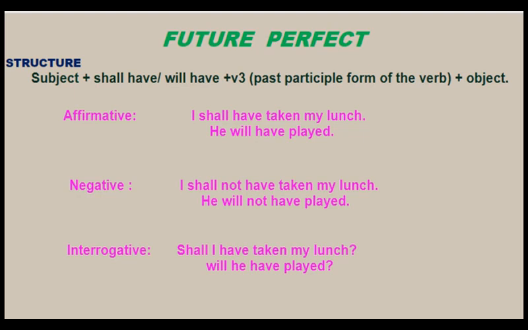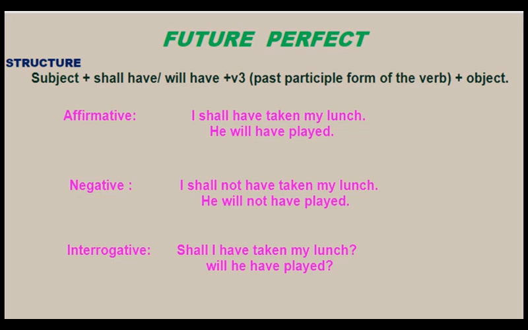Affirmative sentence: I shall have taken my lunch. Now the negative of the same sentence: I shall not have taken my lunch. Then the interrogative: shall I have taken my lunch? Question mark.